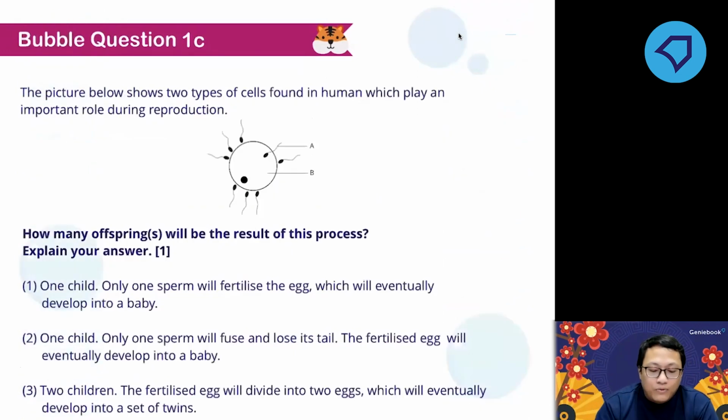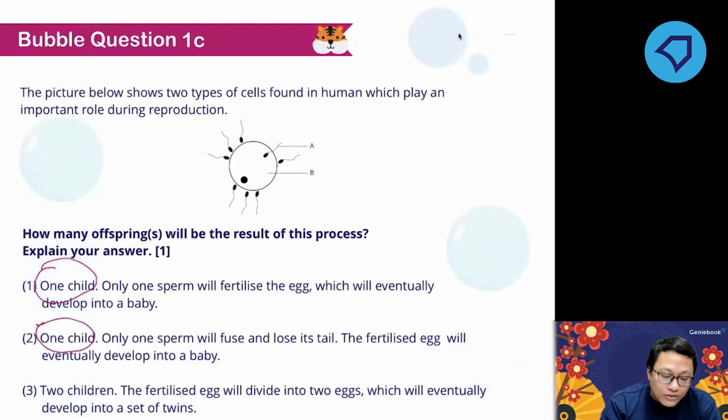How many offspring will be the result of this process? Remember, just now I told you, in every fertilization, how many sperm will fuse with the egg? One. So one child. Actually number 3 could be correct, but it's a very low possibility.